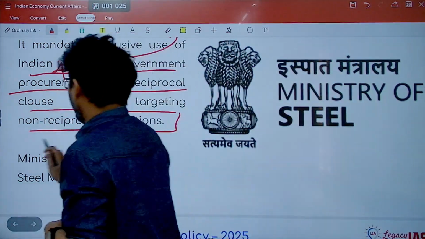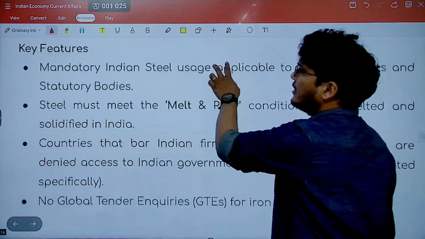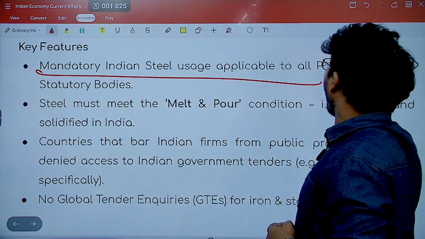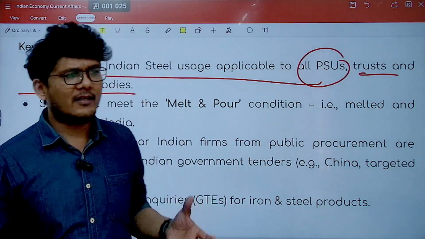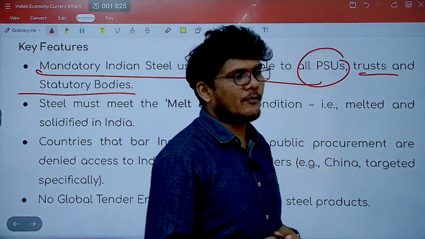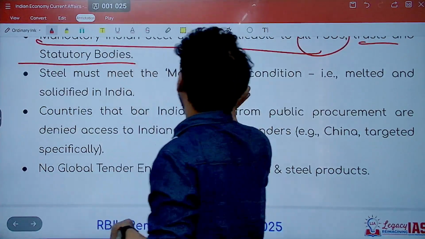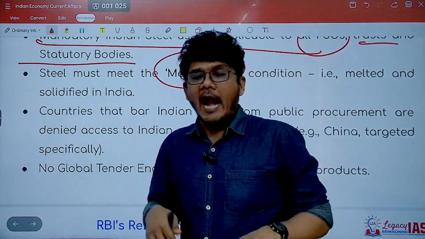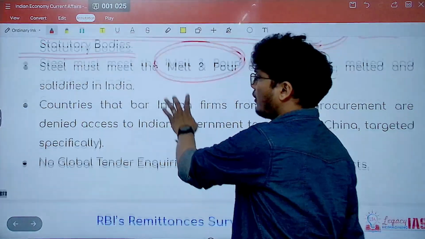The ministry responsible for this is of course the Ministry of Steel. Let us see the key features. Number one, mandatory Indian steel usage, applicable to all PSUs, trusts and statutory bodies. That means for all government bodies and all government projects, you are going to use only Indian steel. The steel must meet the melt and pour condition, that is, it is melted in India and solidified in India. That means made in India is what we are talking about.